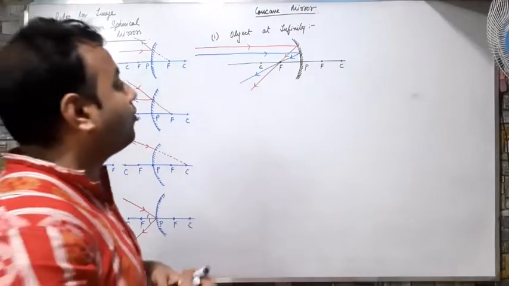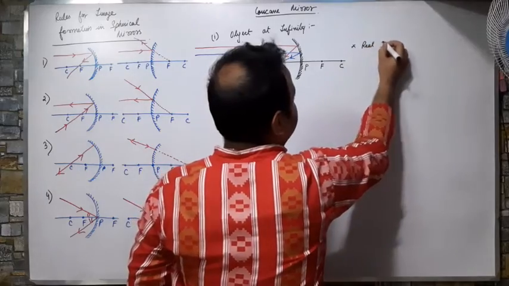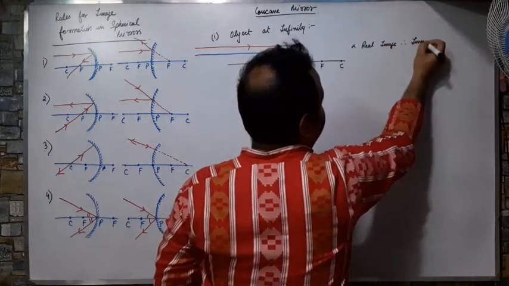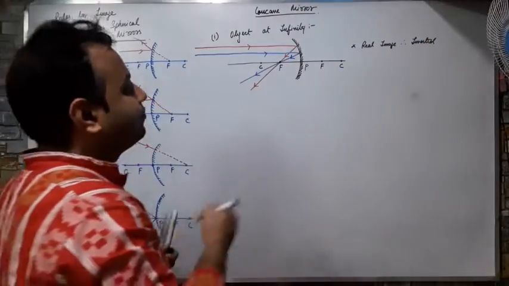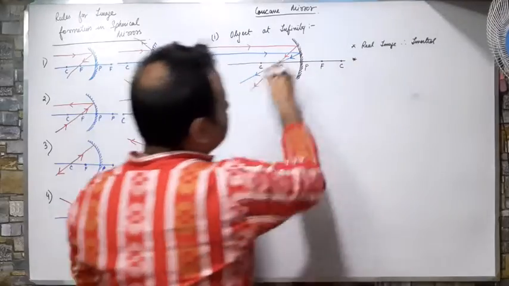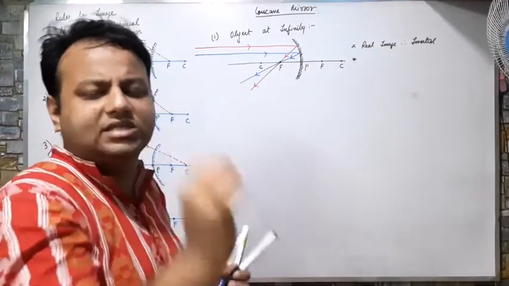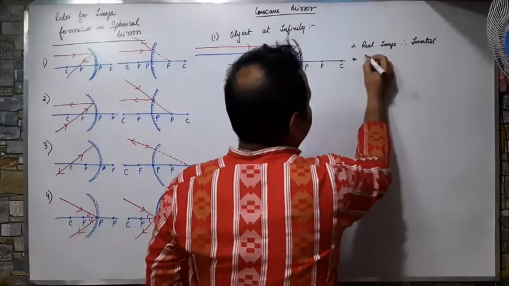So what will be the properties of this? I am getting a real image, therefore inverted, because real images are always inverted. Now, what is the size of the image? The image is just a point, very small, a chota sa, very small object can be obtained. So the image is very diminished or small.